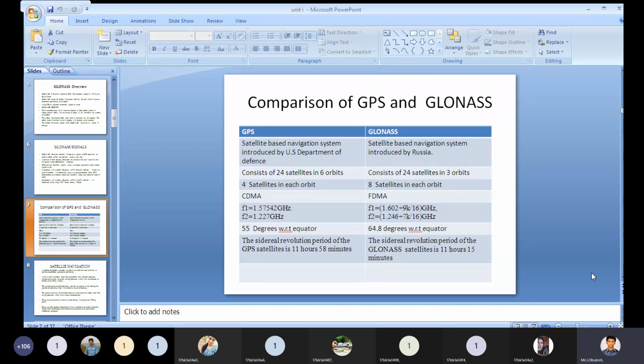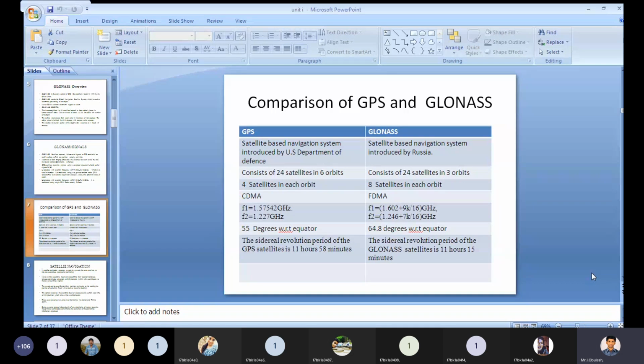And the GPS satellite based navigation system consists of 24 satellites in 6 orbits.